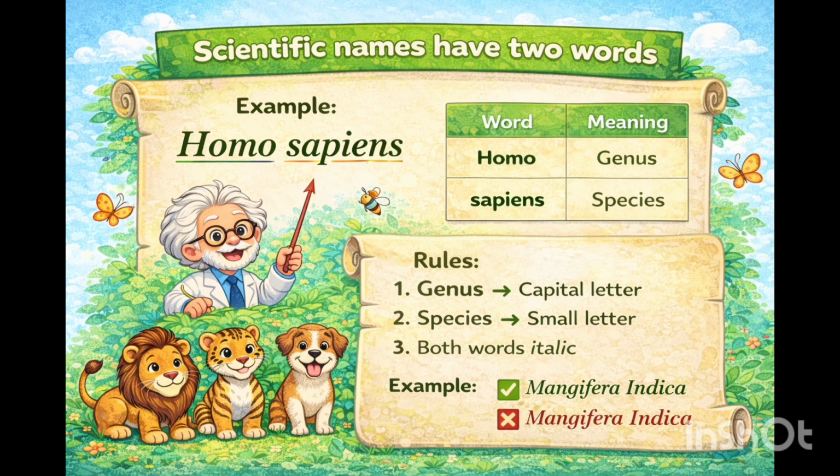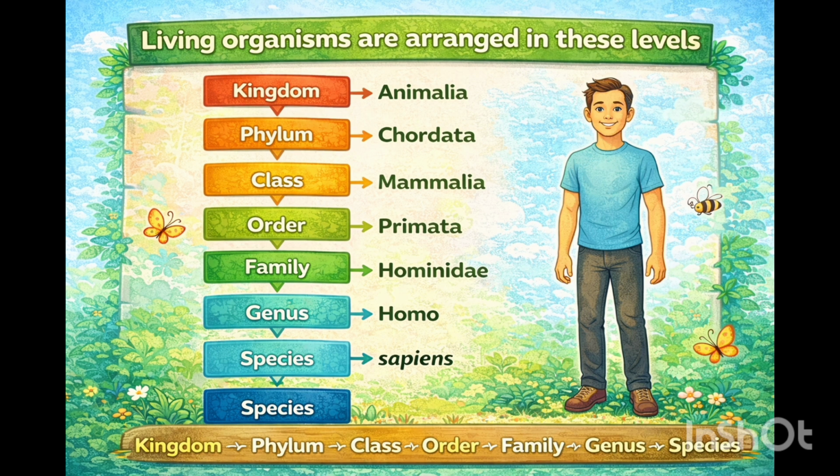Taxonomic hierarchy. What is taxonomic hierarchy? Classification involves a hierarchy of steps in which each step represents a rank or category. Since the category is a part of the overall taxonomic arrangement, it is called a taxonomic category, and all categories together constitute the taxonomic hierarchy.